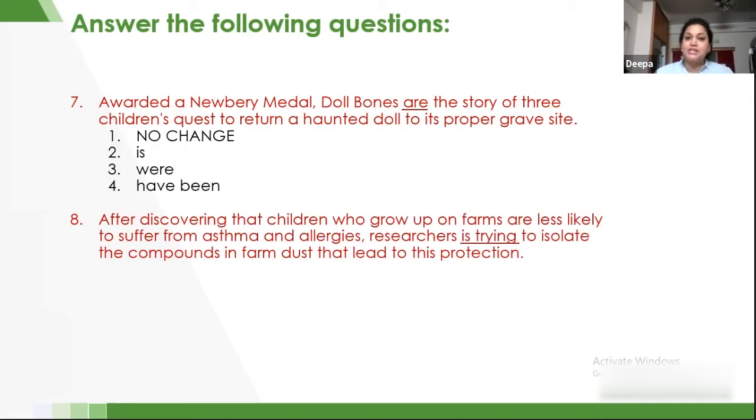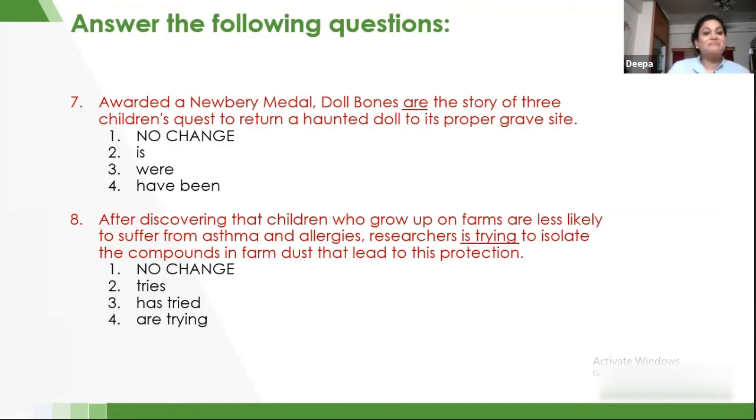Let's go to the eighth question and check what is the right answer. After discovering that children who grow up on farms are less likely to suffer from asthma and allergies, researchers is at work trying to isolate the compounds in farm dust that lead to this protection. Now, let's see the options. Apart from the questions that I've given here, I have also uploaded some questions on the app.